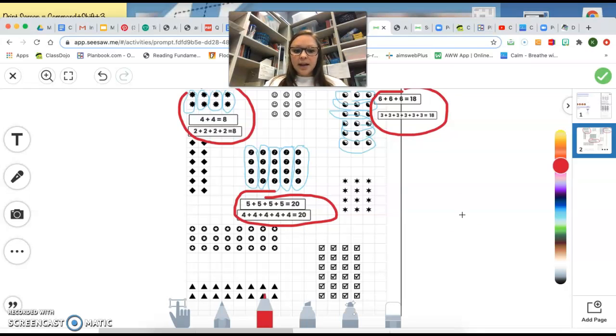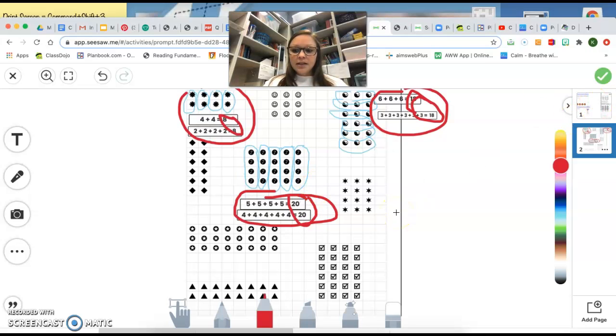Great, they all equal the same number. So it doesn't matter which way you count them. It doesn't matter if you say 2 plus 2 plus 2 plus 2, or if you say 4 plus 4. You still should get the same answer of 8. Here, the same thing. It doesn't matter if you count them this way or this way. You still should get the same answer of 18. And same thing here. It doesn't matter if you count them this way or if you count them in rows. You still should get the same answer of 20.